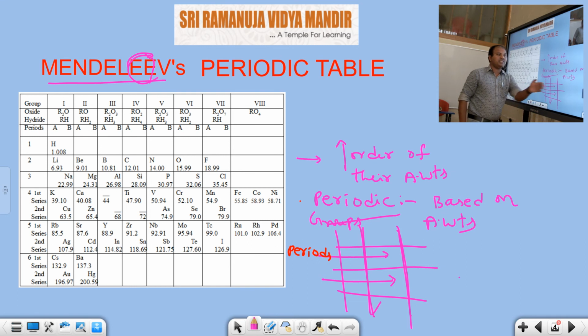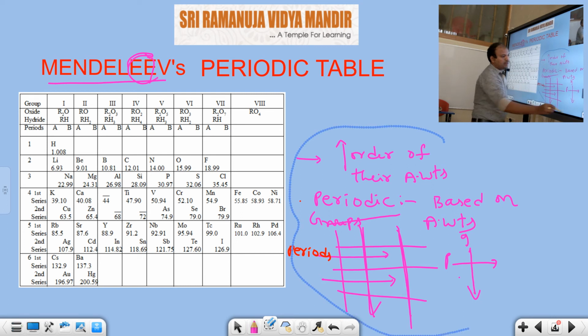Periods are horizontal rows. Groups are vertical columns. In this table you should observe how many periods and how many groups there are.